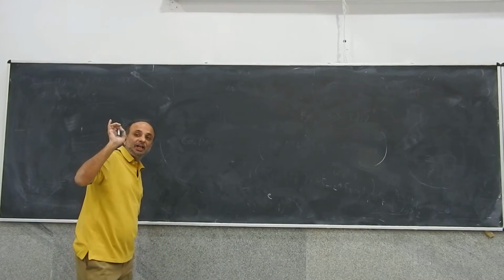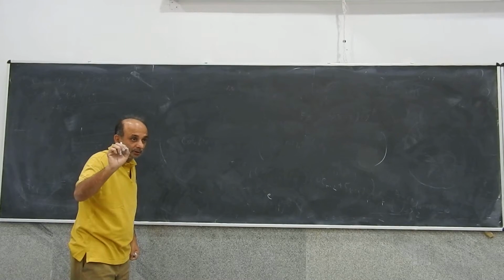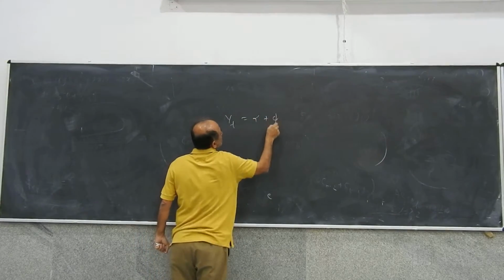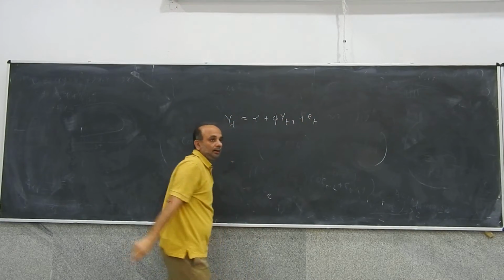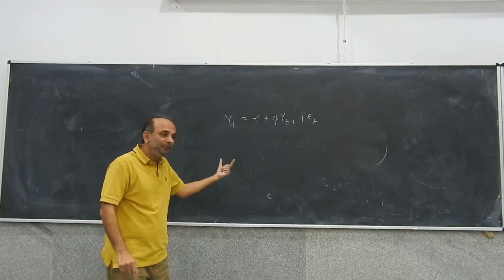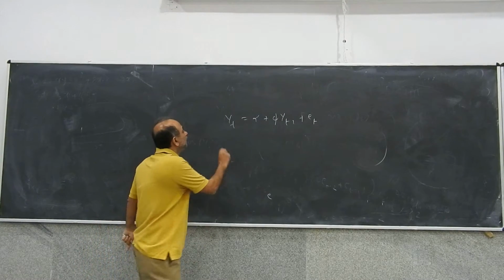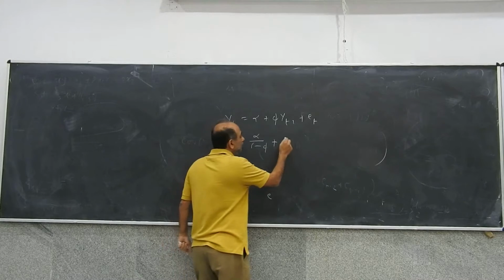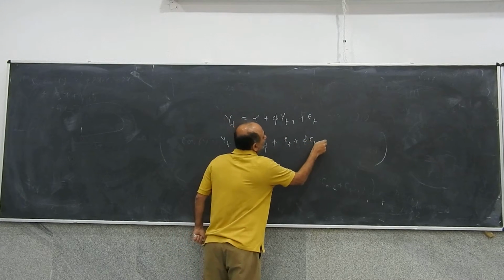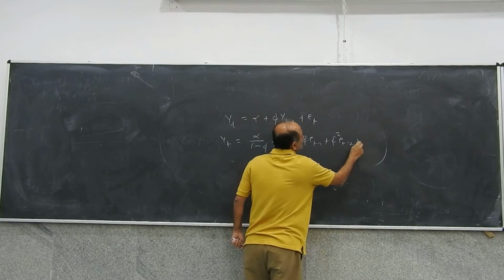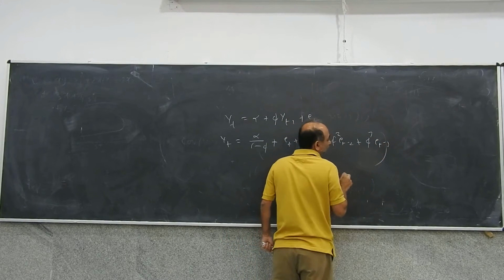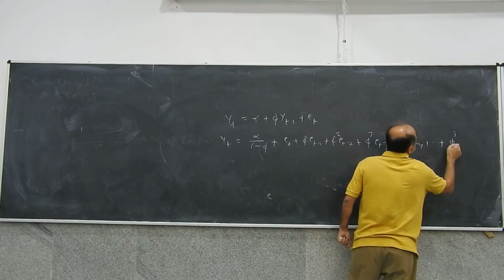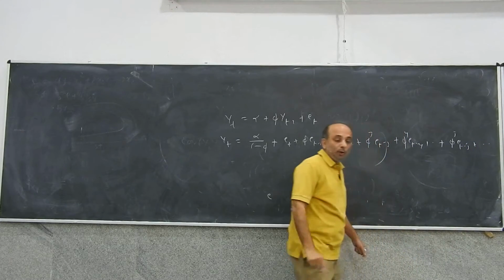If you have a stationary AR(1) process, we have seen that if the absolute value of phi is less than 1, this process can be written as alpha upon 1 minus phi plus Et plus phi Et minus 1 plus phi square Et minus 2 plus phi cube Et minus 3 plus phi raised to 4 Et minus 4 and so on, plus phi raised to j Et minus j and so on.